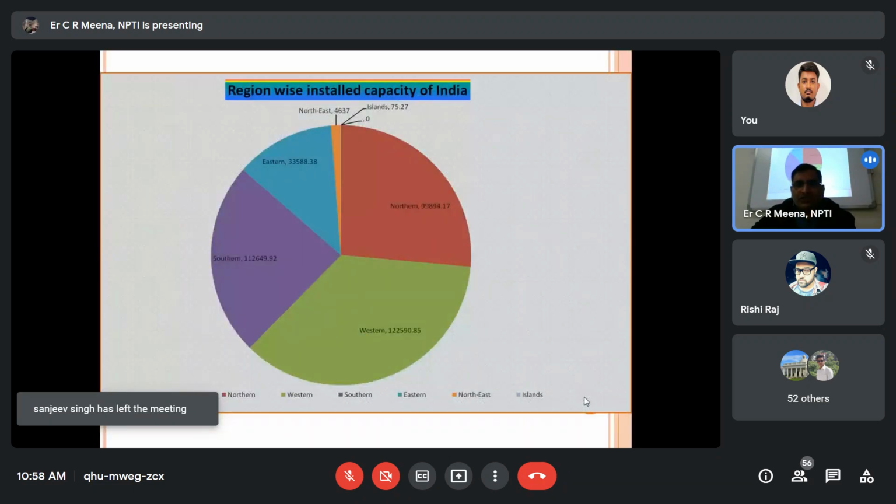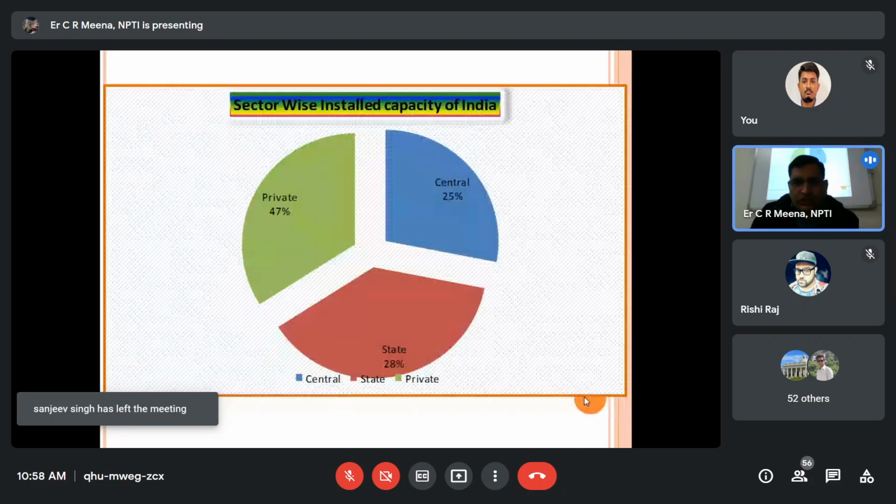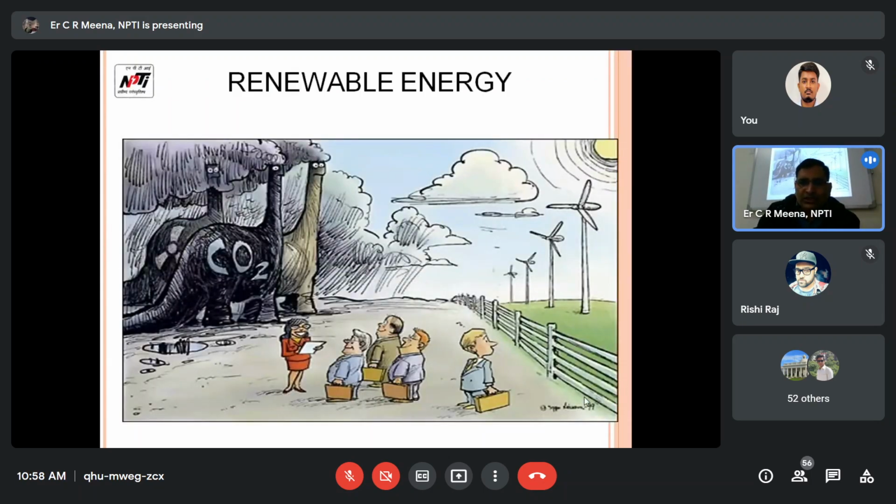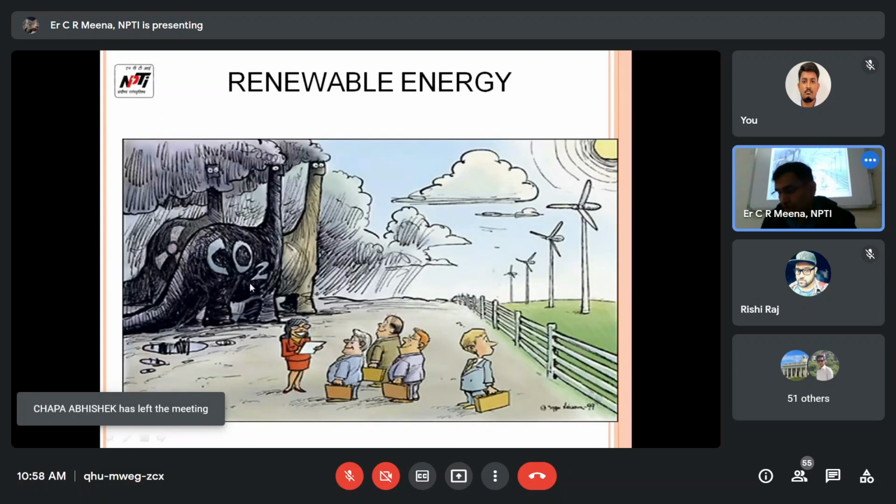Region by installed capacity in India. Different regions have different installed capacities. So now we come to renewable energy, because the present picture is like a dinosaur, a carbon dioxide emitter. So all of us here have to think about the windmill, and this is the thermal plant. So we have to worry about that.